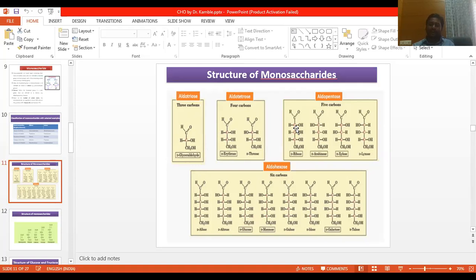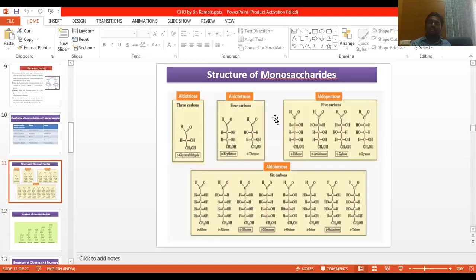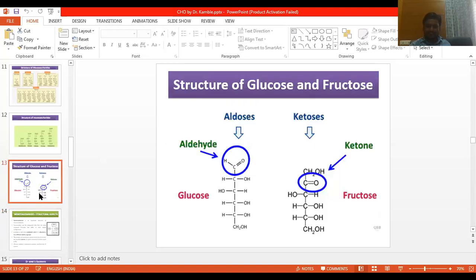Pentose means a 5 carbon atom sugar, and aldopentose means an aldehyde group plus 5 carbon atoms. In ketoses the ketone group is present at the second carbon, and in aldoses the aldehyde group is present at the first carbon atom. Okay, is it clear?